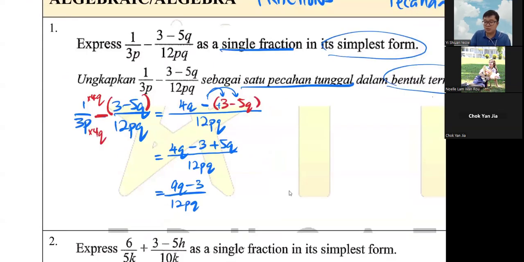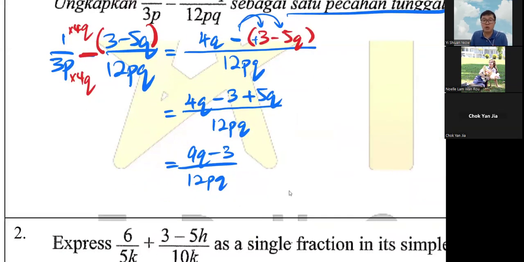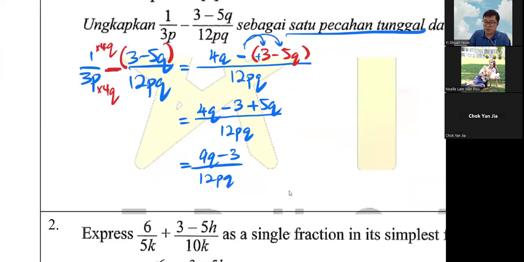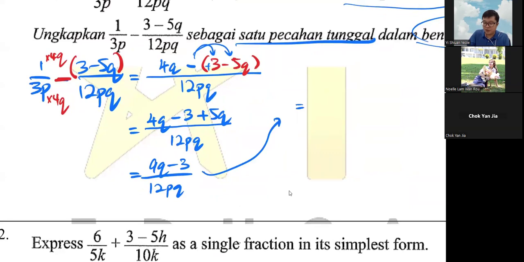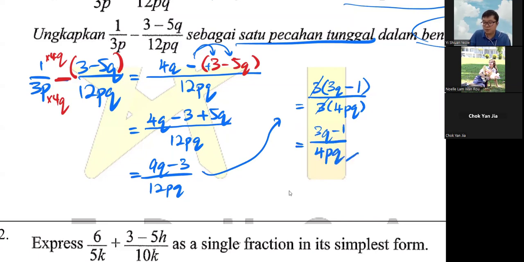Since they mentioned bentuk termudah, simplest form, you notice that 9, 3, and 12 are all multiples of 3. So that's why you can factorize 3 out. So 9q factorize 3, you get 3q. And then minus with 3, you can factorize 3 out, get minus 1 already. Bottom you can bring 3 out also, you get 4pq here. And then 3 and 3 you can cancel. Therefore, your last simplest form is 3q minus 1 over 4pq. Okay, so this is what is happening here.